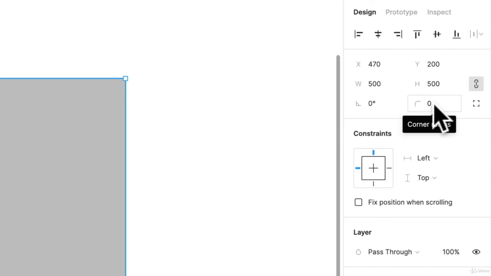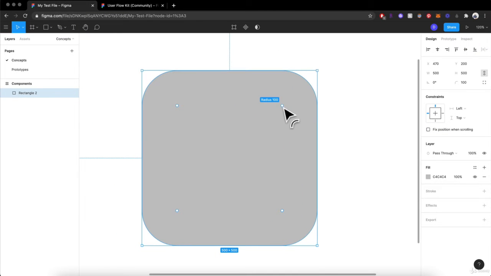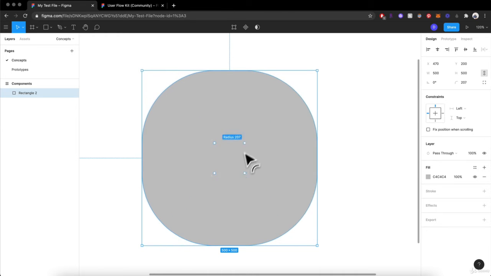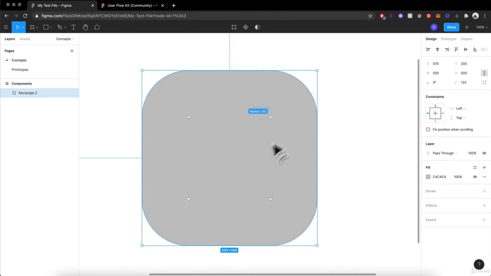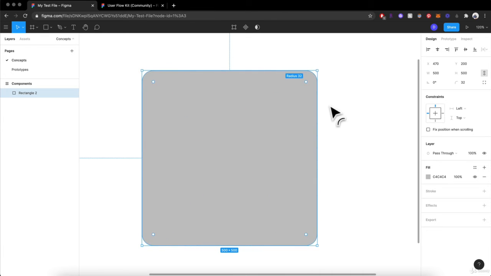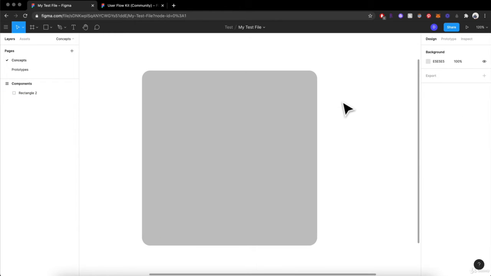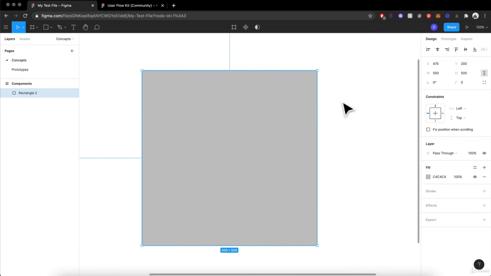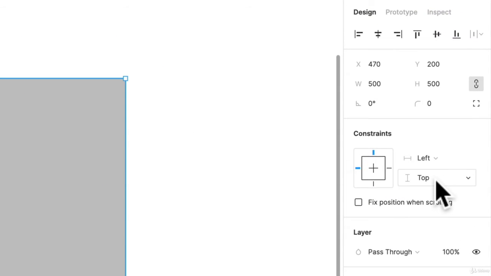And this is your corner radius. If I want 100, it's going to make it rounded. You can even select this little dot here and pull it in. So now I have 250 radius and that looks like a circle. Or I can make it small, like a little card on a UI. That looks really good. Now if we go back and reset it to 0, we'll go back to our square.